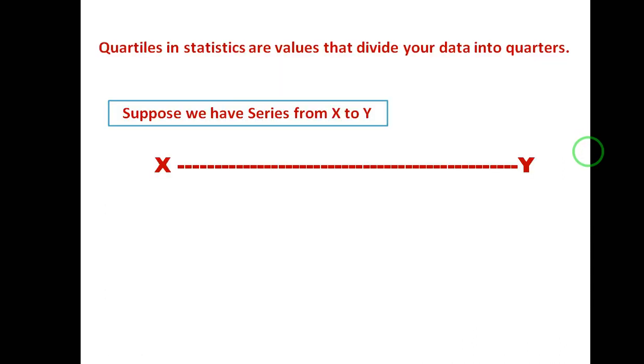Now quartiles in statistics are values that divide your data into quarters. Suppose we have a series of numbers from x to y, where x is the minimum number and y is the maximum number. We will look for a midpoint of this series. That means 50% of the values are less than this midpoint, and 50% of the values are more than this center point.